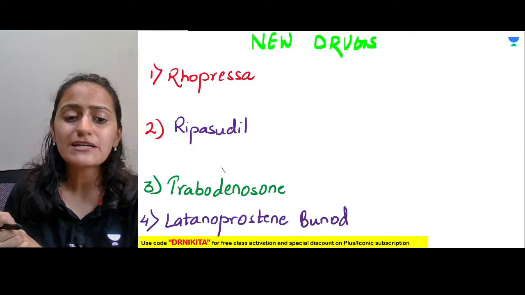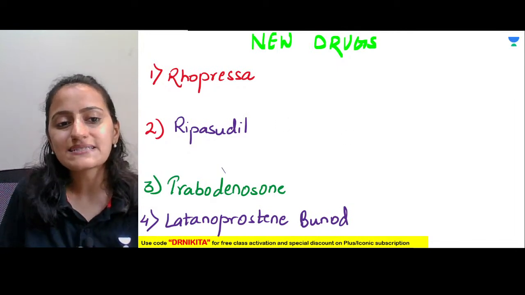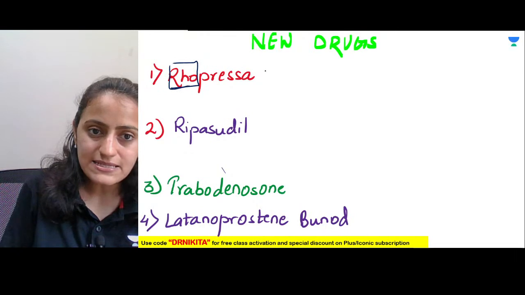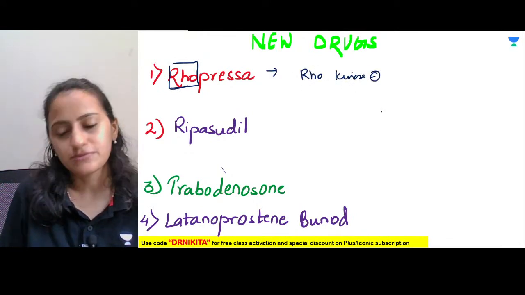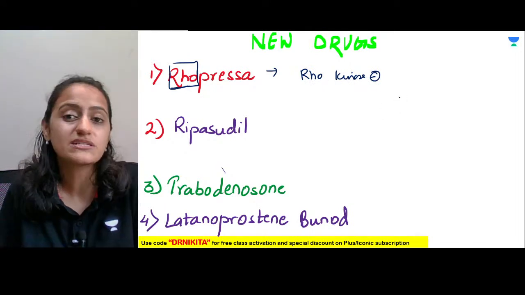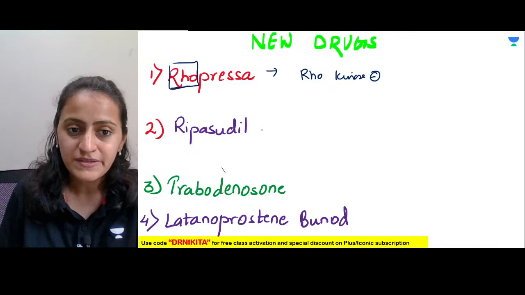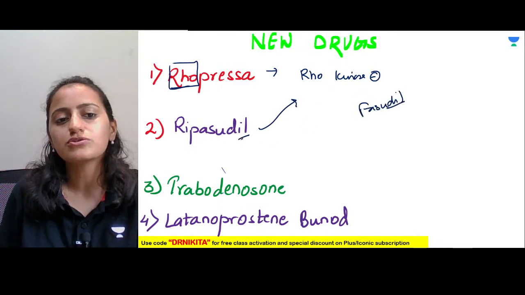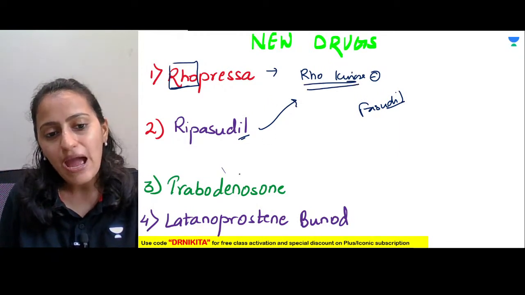Okay. Now coming to some new drugs in glaucoma. Ripasudil. Okay. So remember, "Ro" is Rho kinase inhibitor, like fasudil, which is used in angina. You must have read in CVS pharmacology, Rho kinase inhibitor. Ripasudil, like fasudil, is also a Rho kinase inhibitor. So remember, these are used in glaucoma.